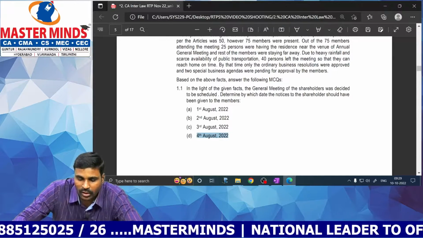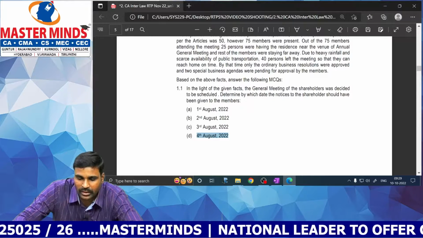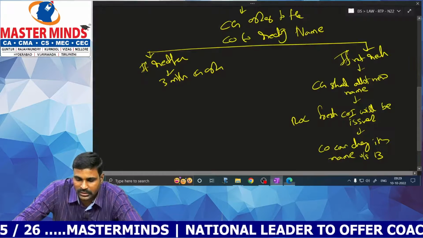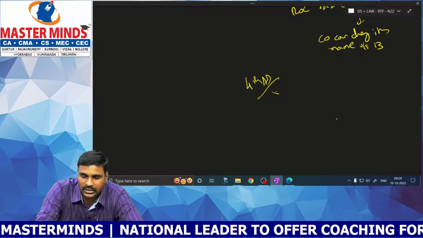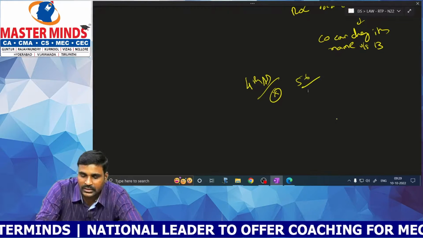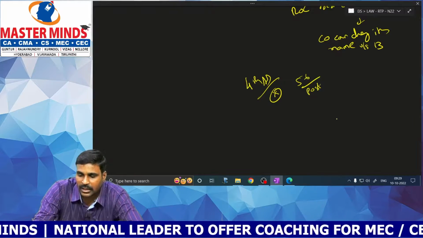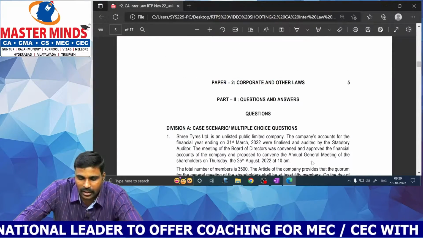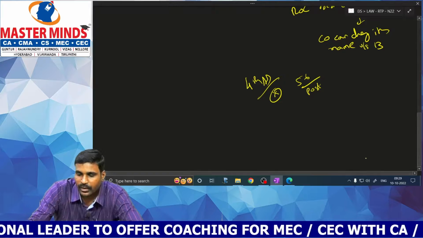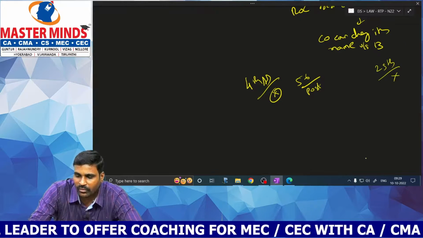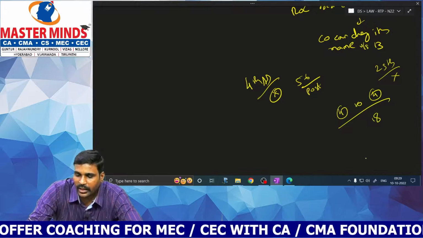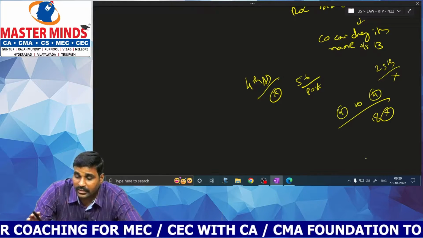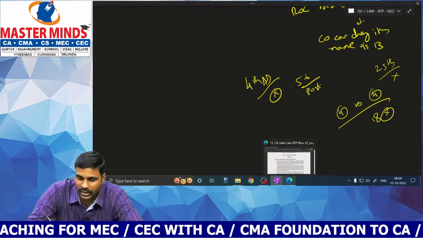If we calculate from 4th August, if the notice is sent to the members on 4th August, we have to ignore it because it is the date of posting. 5th and 6th August we have to ignore due to the postal transit time. The day the meeting is conducted, 25th, also has to be ignored. So here 4 will be there and 10. So total 18 days. But we need 21 days. Therefore 3 days should be added.